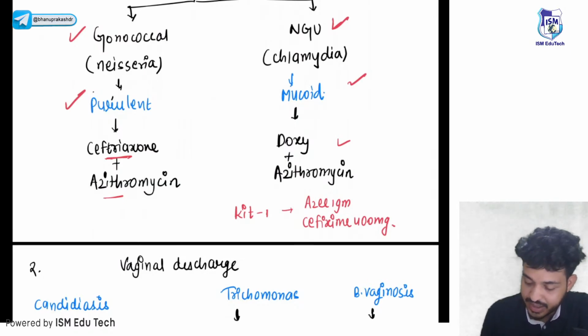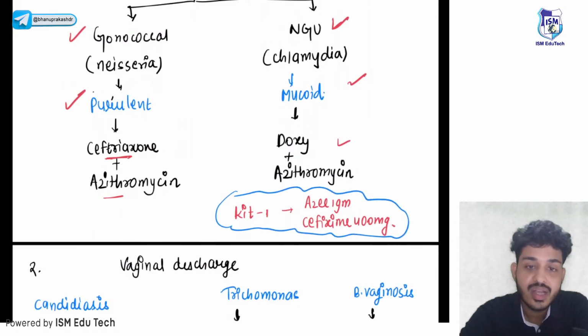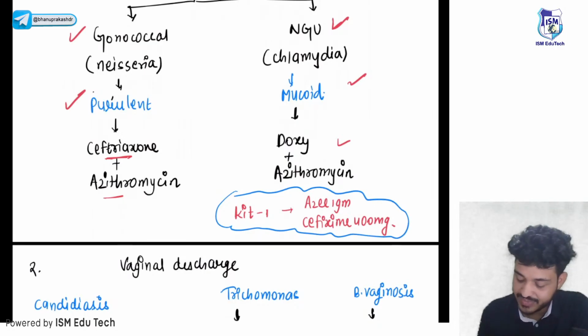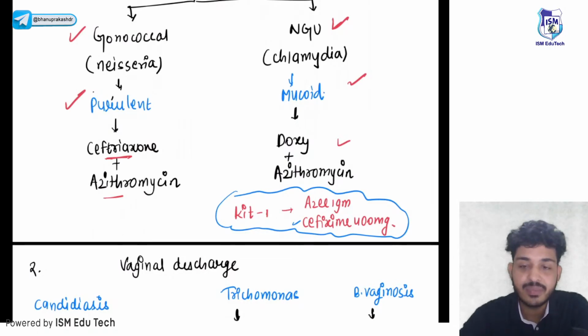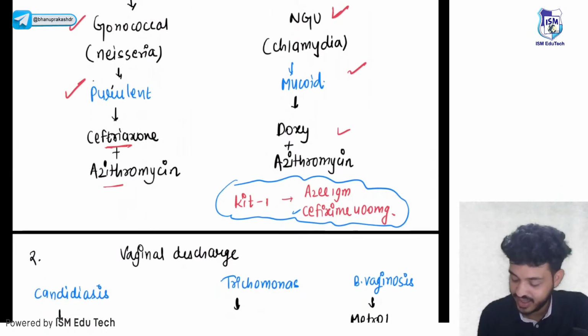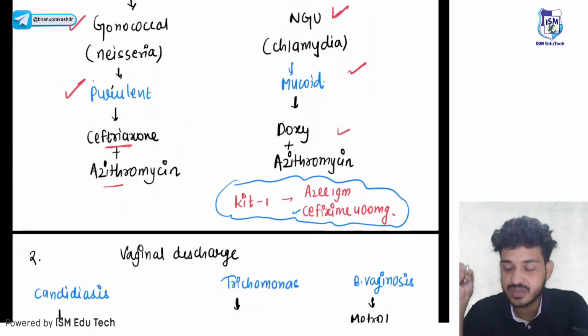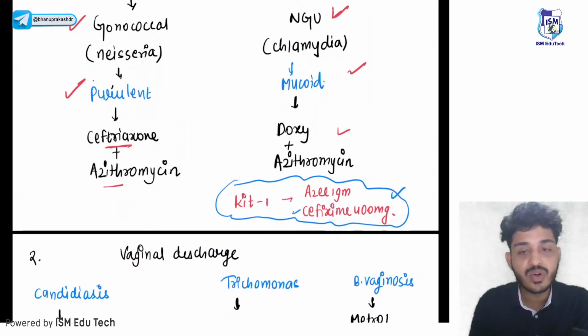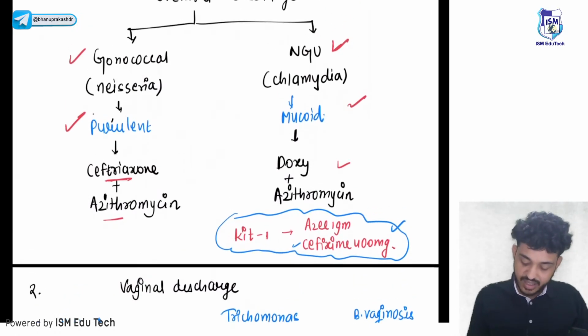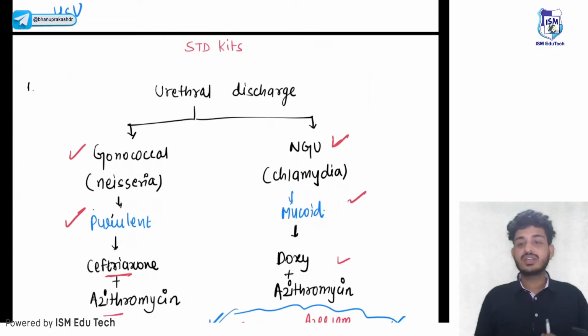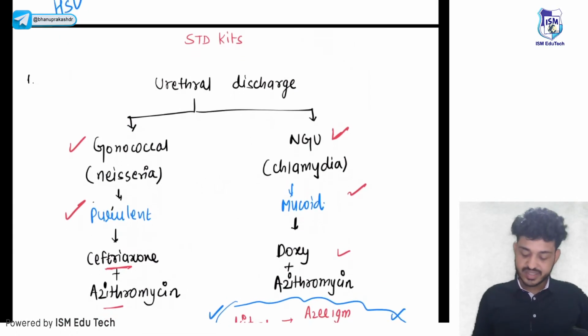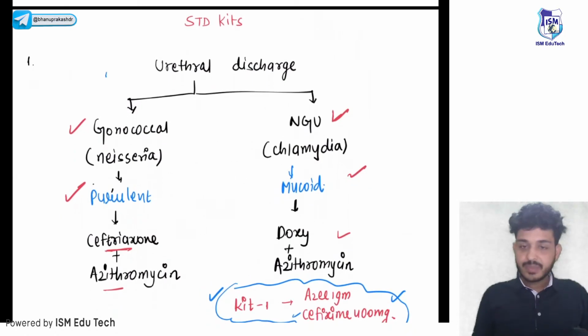So I prepared a kit, that is kit number 1. Kit number 1 will include azithromycin 1 gram along with cefixime 400 mg. Remember, cefixime is a second generation cephalosporin. It should be third, but it is second generation. Just remember this. This is also a broad spectrum antibiotic. If you have urethral discharge, just give kit number 1. Whatever may be the pathology will be cleared, right?